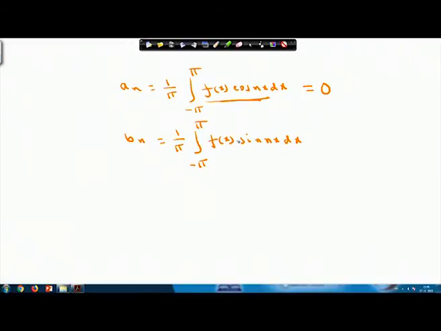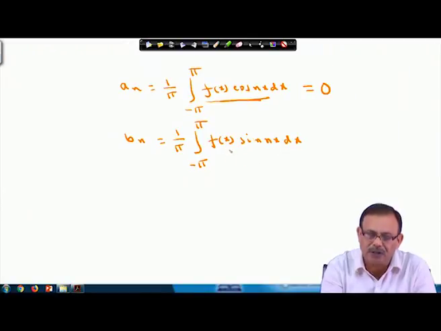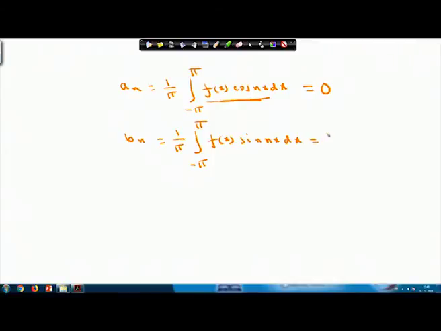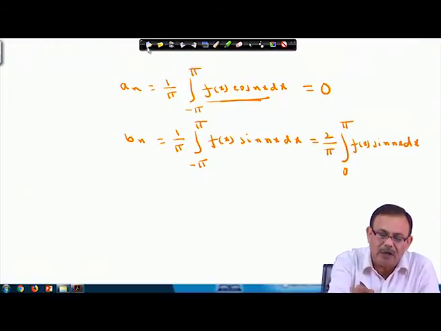Again, f(x) sin nx is an even function, since f(x) is an odd function. So, from the properties of definite integral, we can simply write it as 2/pi times the integral from 0 to pi of f(x) sin nx dx. Therefore, the Fourier series of an odd function consists of sine terms only, not the even cosine terms. So, in that case, I am calculating b_n and a_0.